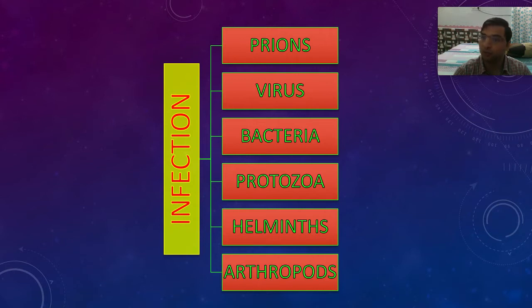Then we know what a virus is, we know what a bacteria is. Viruses are also not microorganisms, they are also not organisms. We don't consider them organisms because they don't have a metabolic function, they don't do metabolism on their own. Basically, what is a virus? A virus is genetic material surrounded by a membrane, that's it. So viruses don't have ribosomes, viruses don't have mitochondria, viruses don't have any cell organelle, right? So they are not considered living.